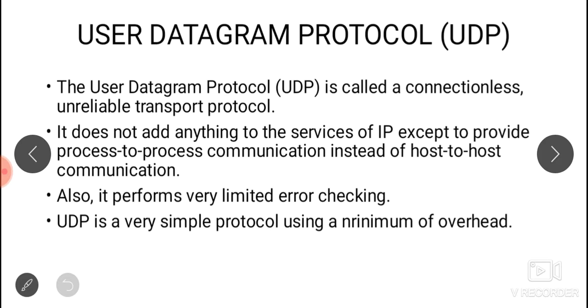If a process wants to send a small message and does not care much about reliability, then UDP can be used. Sending a small message by UDP takes much less interaction between sender and receiver than TCP or SCTP. So if you are not concerned about the reliability of the message, you can use UDP.